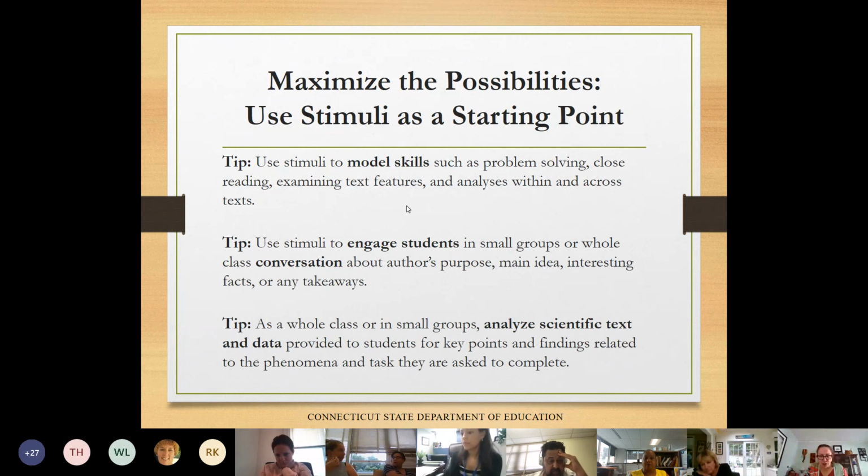For literary and informational stimuli, you can use those as a mini lesson or a mini check to teach a specific skill. You could use these to model how to analyze within or across text, and to model using text evidence to support inferences or conclusions. In some examples, teachers can use these stimuli to teach skills beyond those that are measured by the block: inferences related to the author's purpose, use of language, text structure, and so on.